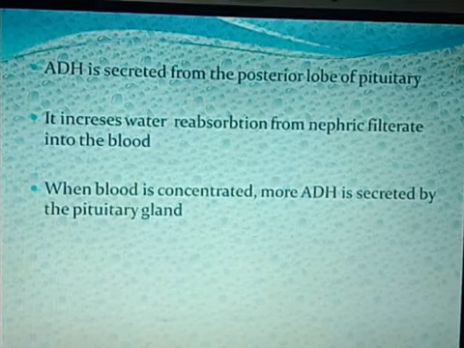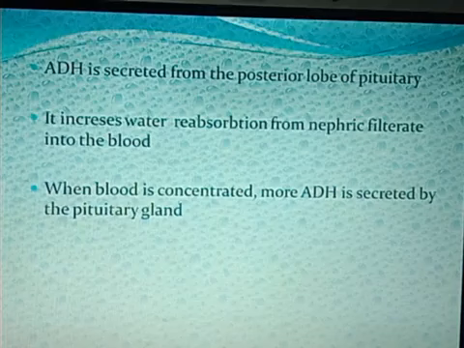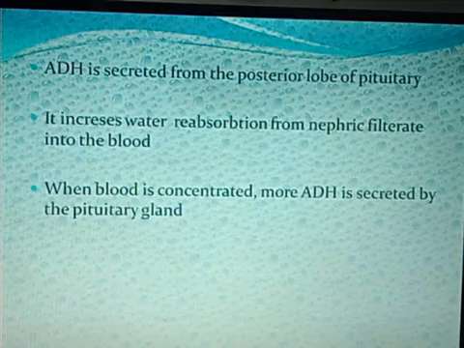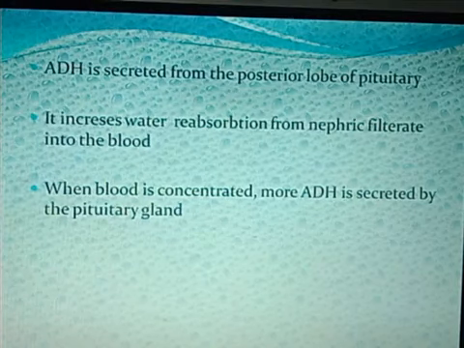When blood is concentrated, more ADH is secreted by the pituitary gland. Suppose the blood is concentrated, meaning it is having less water. So more ADH, anti-diuretic hormone, will be secreted, so that more water is absorbed and the osmoregulation, or the water content or water balance of the body, is maintained.